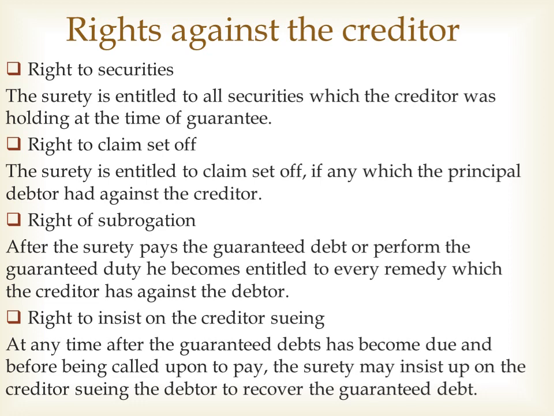So the right to insist on the creditor suing is also one of the rights of the surety. So they have the right to securities. They can claim set off if any amount is paid. Then right of subrogation, and the last right is right to insist on the creditor suing. So right to insist on the creditor suing says that if the guaranteed debt has become due, then the surety can insist the creditor for suing against the debtor for recovering the guaranteed debt.